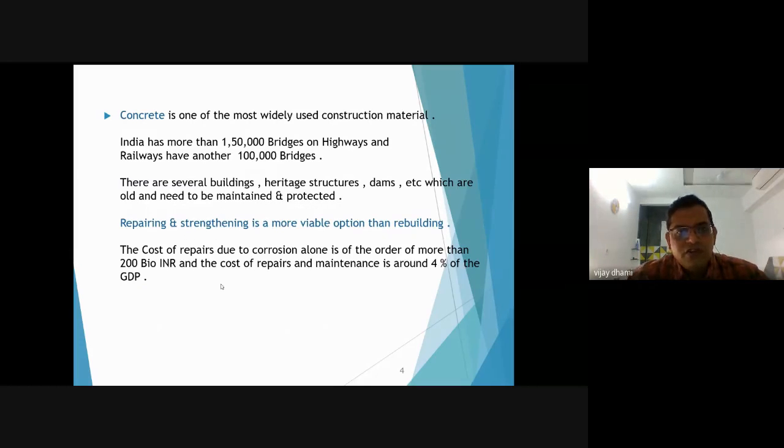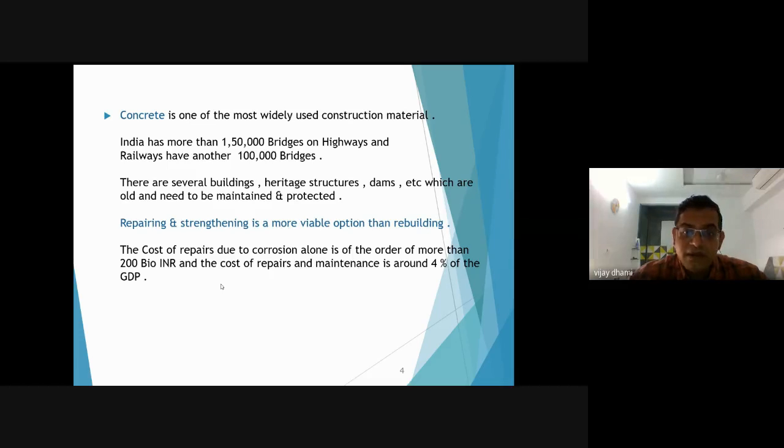Now everyone knows concrete is one of the most widely used construction materials in the world. These are some figures we will see. In India, there are 1,50,000 bridges on highways and railways. There are several buildings, heritage structures, dams, etc., which are old and need to be maintained and protected now. So repairing and strengthening is a more viable option than rebuilding the structures.